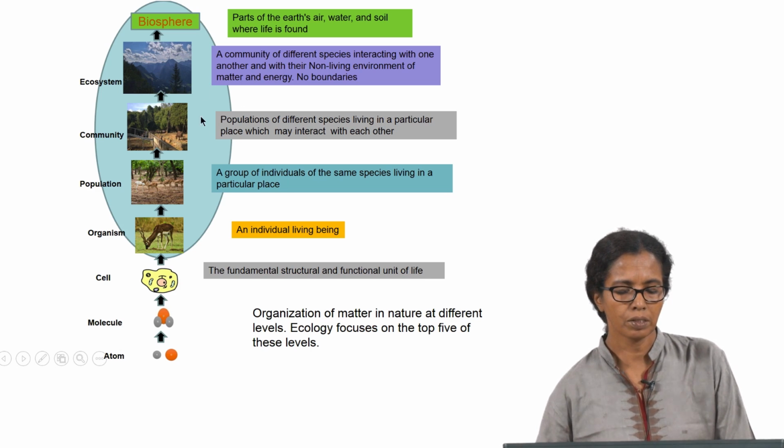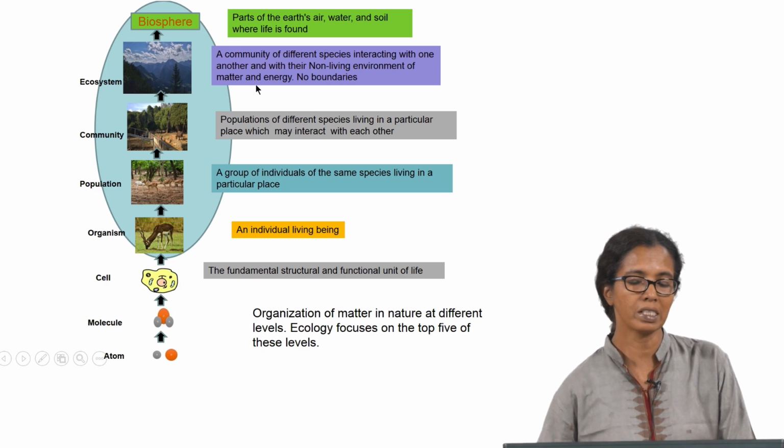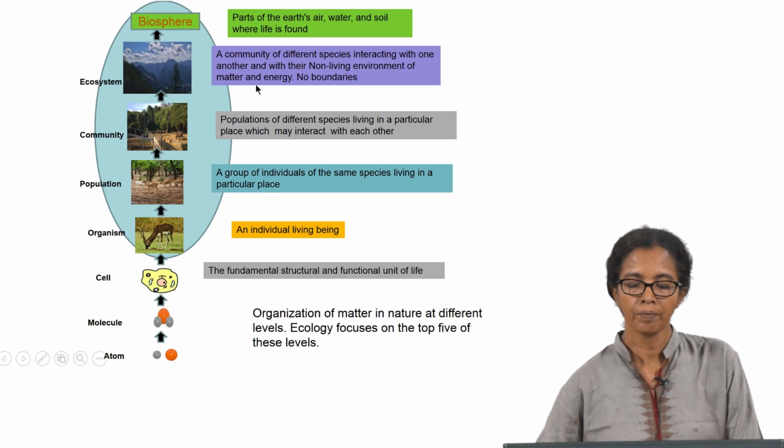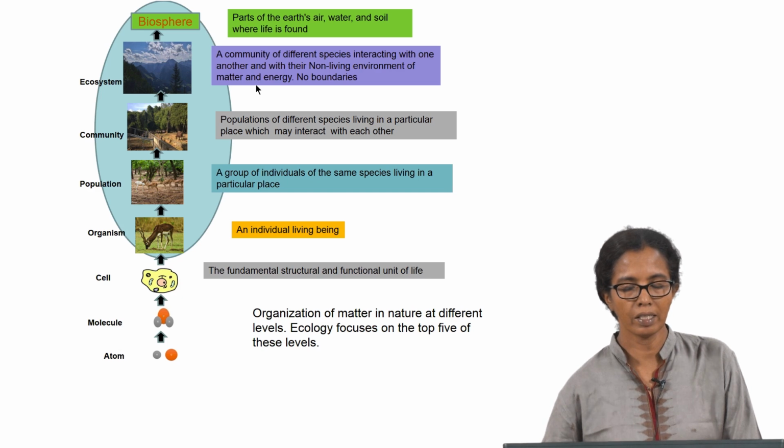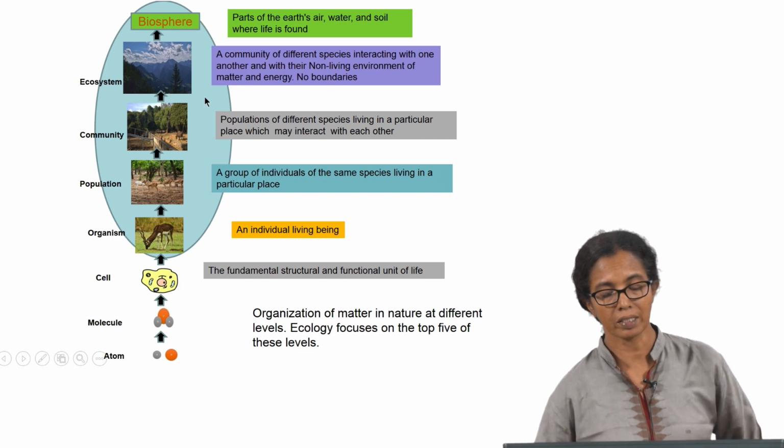When we were talking about population and community, we were not talking about the non-living environment of matter and energy, though they are also interacting. But at the ecosystem level, you have to understand that a community of different species interact among themselves and also with the non-living environment of matter and energy.